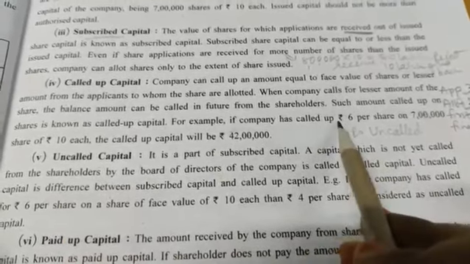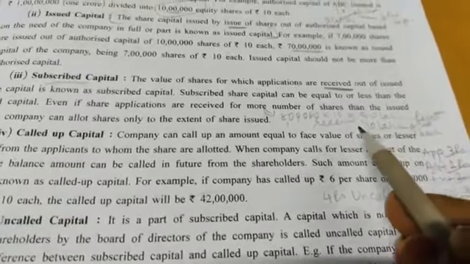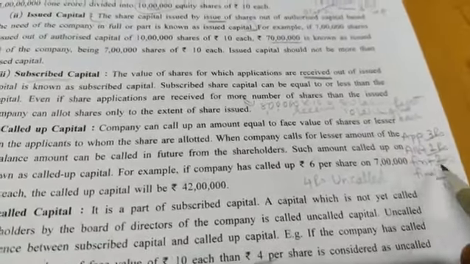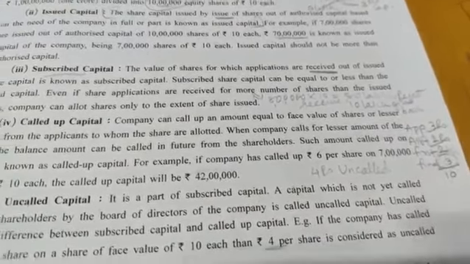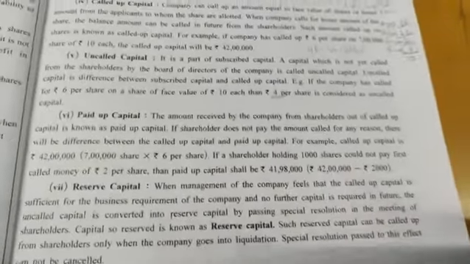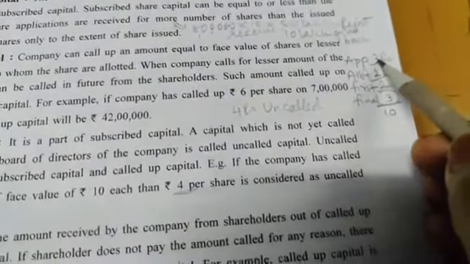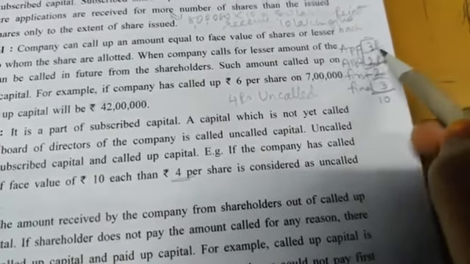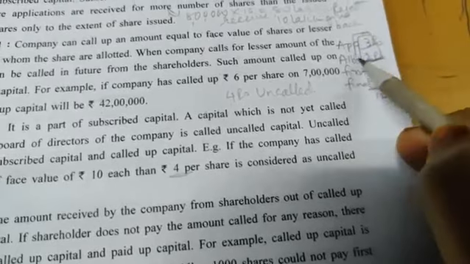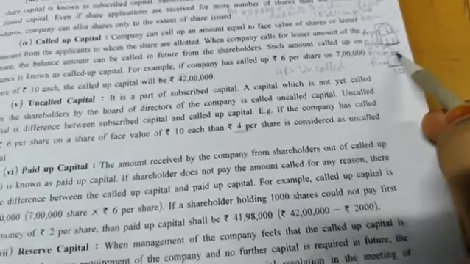So here 6 rupees is called up. It means 4 rupees is not yet called up. For example, if I have given here the amount 7 rupees, so 7 is called up. So this is uncalled. 3 is still to be called up. Clear? Now, what do you mean by paid up? Paid up means, see, the company has called up, for example, 3 rupees, 2 rupees, 2 rupees. Out of this, the shareholders have paid only 2 levels. It means this is paid up capital and this is known as unpaid capital.